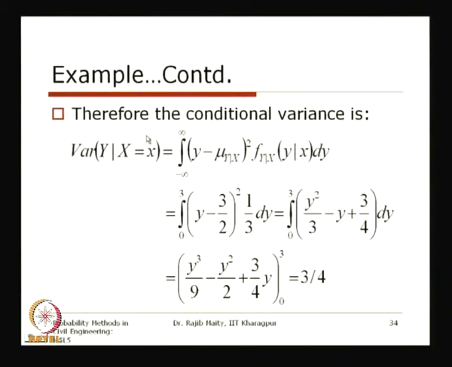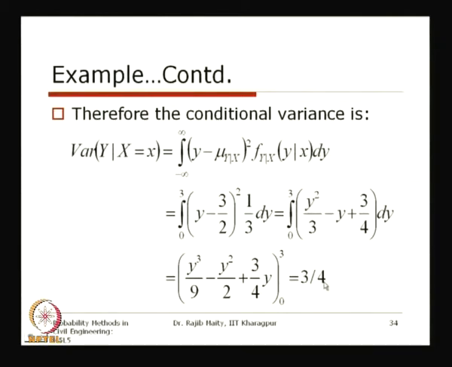Therefore, the conditional variance of y given x equals x is the integral from minus infinity to plus infinity, basically 0 to 3, of y minus the conditional mean squared, times the conditional distribution, with respect to dy. We fit it in this equation: y minus 3 by 2 squared multiplied by 1 by 3, and if we do this integration, we get the variance equal to 3 by 4.